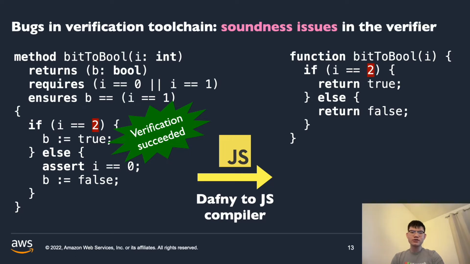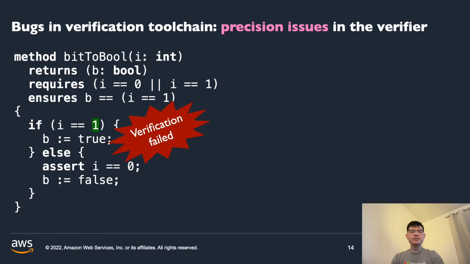One possible issue is that the verifier might not be sound. That is to say, we have a program that does not satisfy the given specification, but Dafny erroneously indicates that the program is verified anyway. Hence, the compiled program is incorrect. Another is a precision issue. We might be doing everything correctly. The program satisfies the specification, but Dafny is unable to verify it.